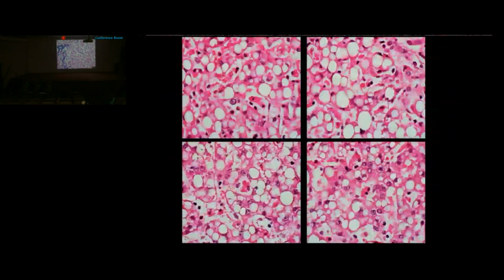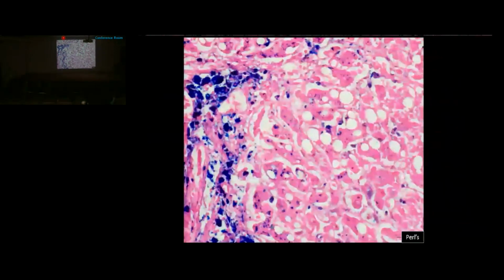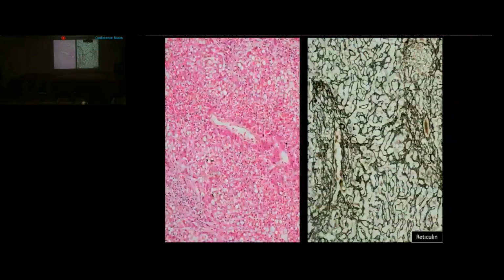When Perls stain was performed, it showed 4+ iron. There was increased iron deposit in the portal tract macrophages, in the hepatocytes, and in the Kupffer cells. Other than that, there was also centrizonal hemorrhagic necrosis. When reticulin stain was performed, it showed collapse of the reticulin fibers around the central vein. Here we can nicely appreciate the condensation of the reticulin fibers around the central vein.